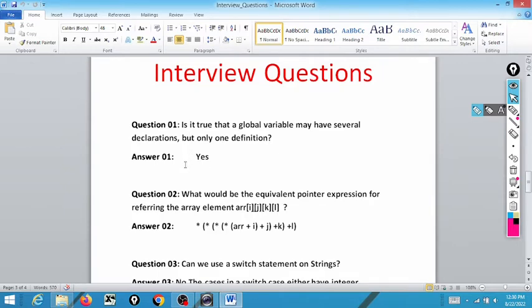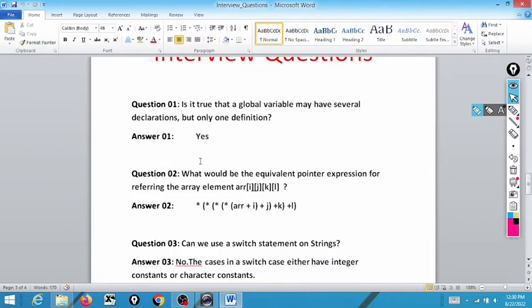Question number 1: Is it true that a global variable may have several declarations but only one definition? The answer to this question will be yes. We can redeclare a global variable n number of times, but we can define it only once. The answer to this question is yes.